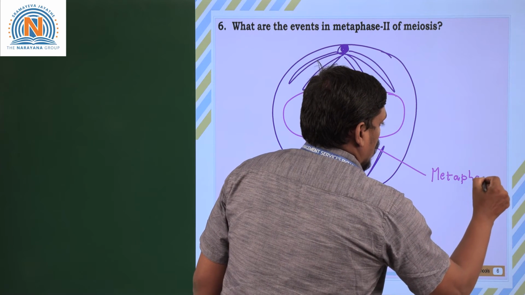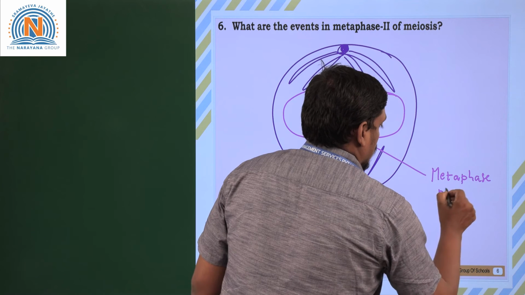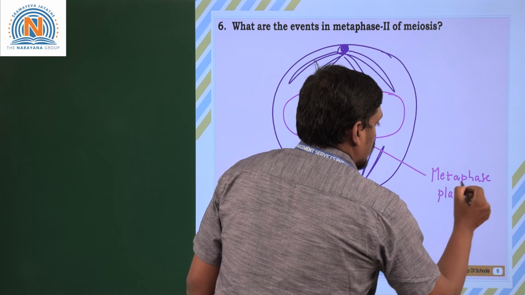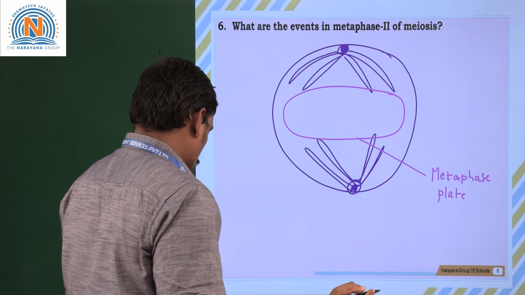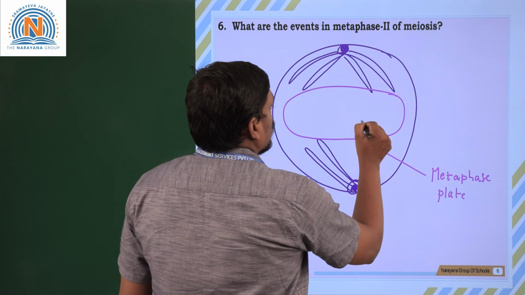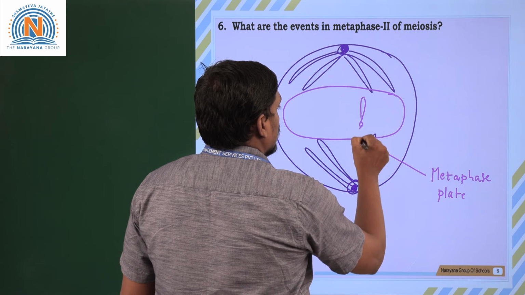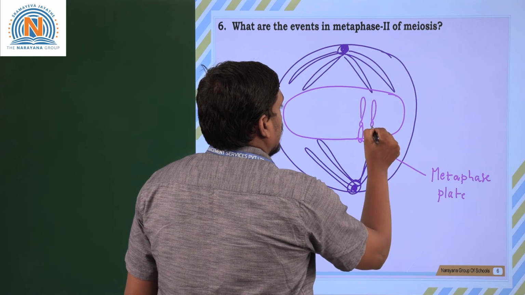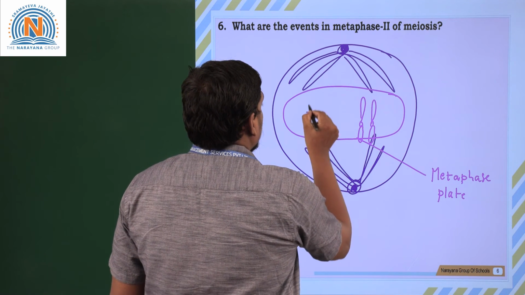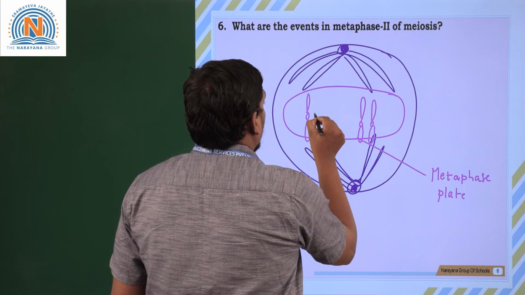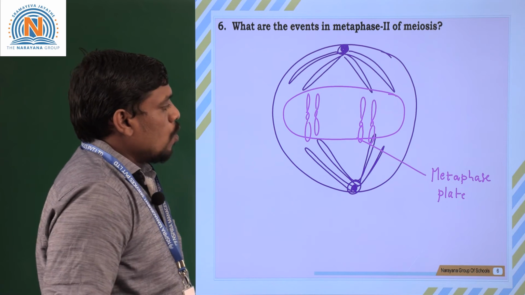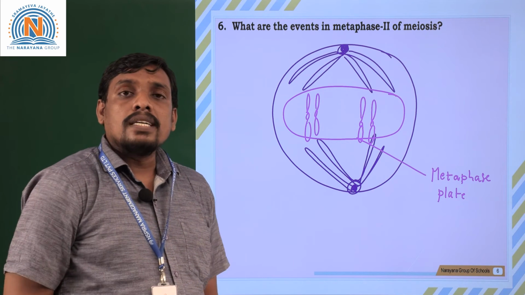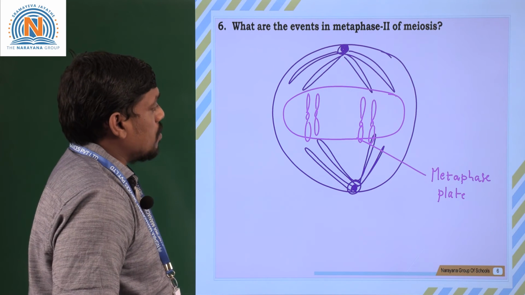On this metaphase plate you can see the arrangement of chromosomes. The chromosomes are generally arranged like this on the metaphase plate. This is one more event seen in metaphase 2.